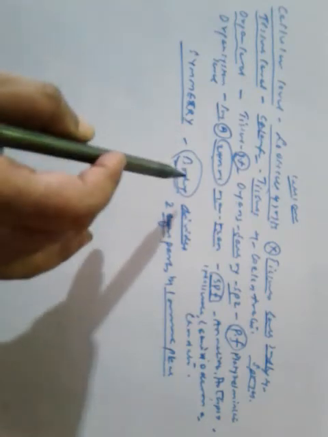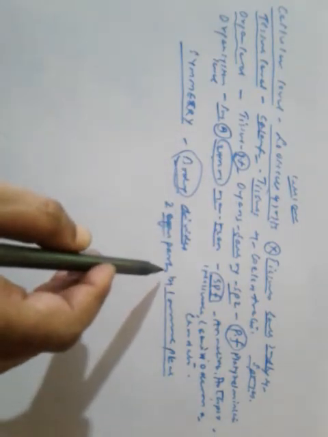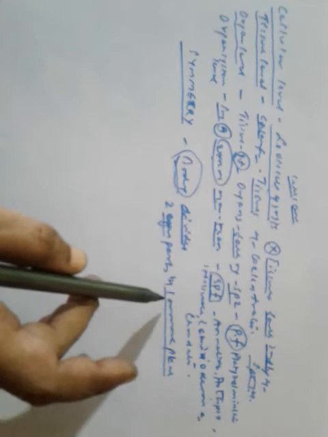So here the body is divided into two equal parts by one or more planes.